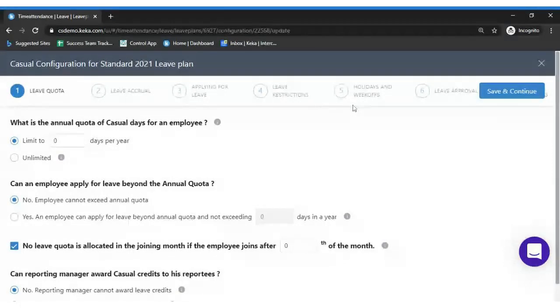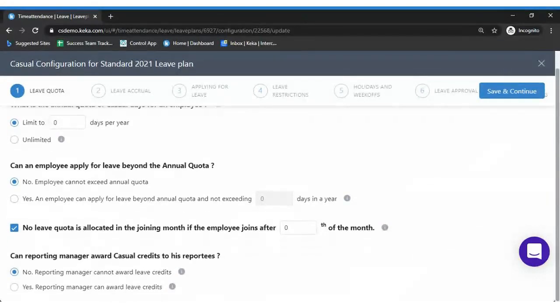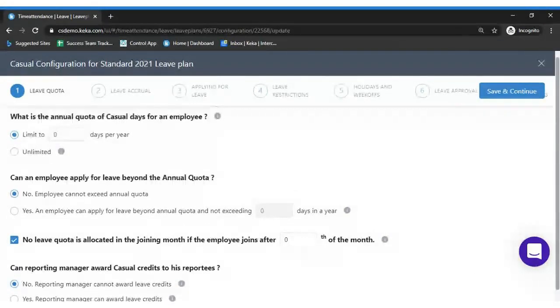In the fifth step, you have holidays and week offs, whether you have a sandwich policy for holidays and week offs adjoining the working days. You can configure those settings. In the sixth step, whenever any request is made, what is the approval chain for that? How does the leave get approval for any leave request that has been made? In the last step, we have year-end processing. At the end of the year, what will happen to the leave balance?